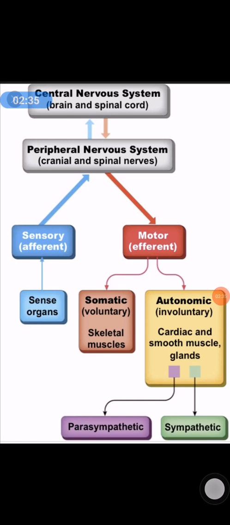And what are the differences between neuron and neuroglia? Neurons are excitable cells and neuroglia are non-excitable cells. In case of neuron, mitotic division does not occur because they are permanent cells. In case of neuroglia, mitotic division occurs. Neurons are less in number than neuroglia, and neuroglia are 10 times more than the neurons.